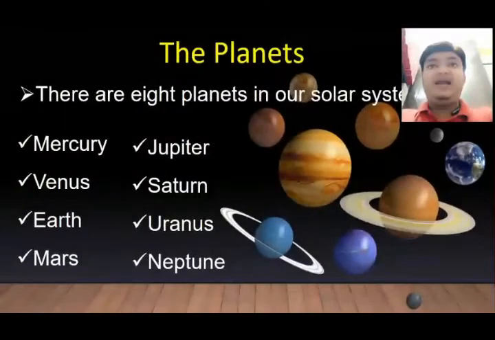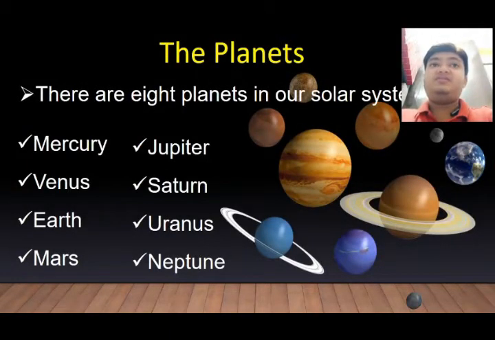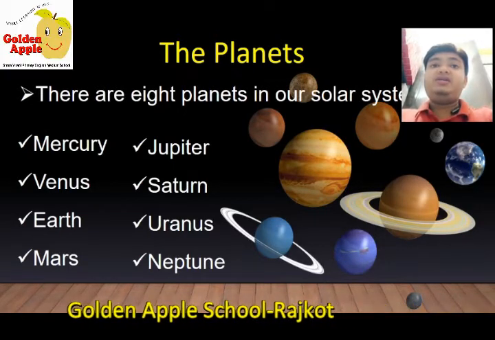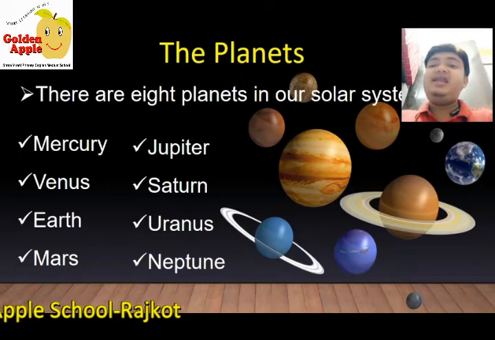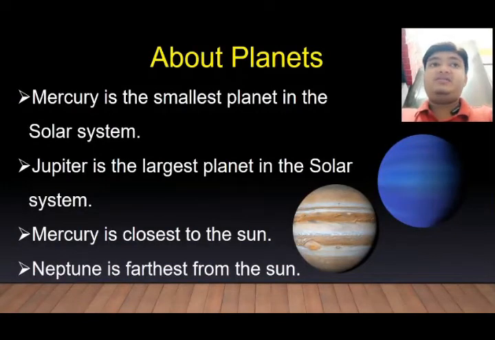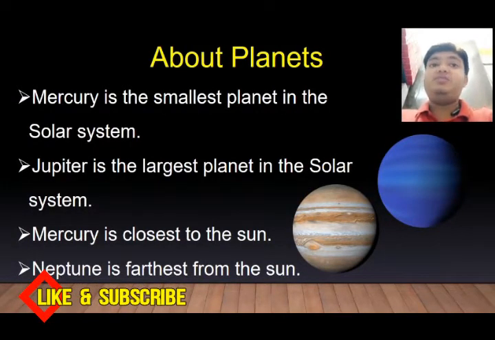Let us talk about the planets which are present around the Sun. There are 8 planets in our solar system. First one, Mercury, Venus, Earth, Mars, Jupiter, Saturn, Uranus and Neptune. Let's study more about planets. Mercury is the smallest planet in our solar system, whereas Jupiter is the largest planet in the solar system.